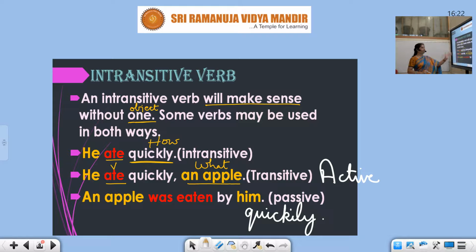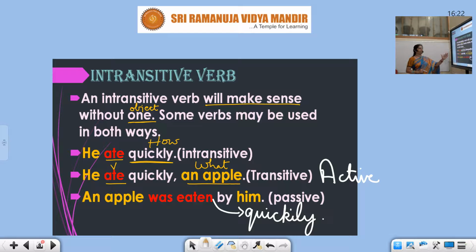He ate quickly an apple. An apple was eaten quickly by him. Or an apple was eaten by him quickly. So here you have quickly: an apple was eaten quickly by him.